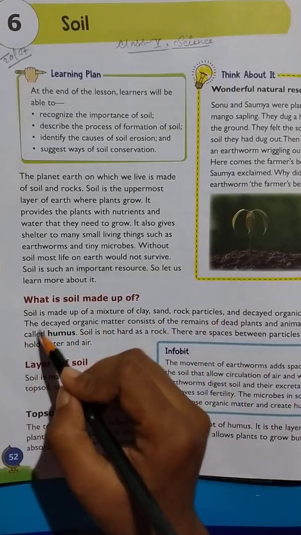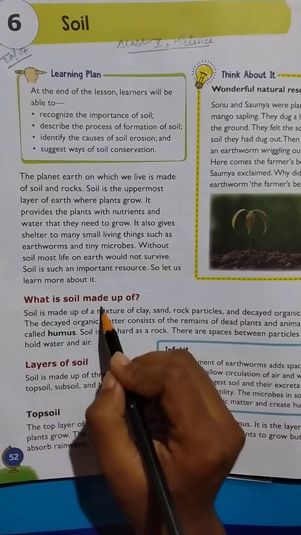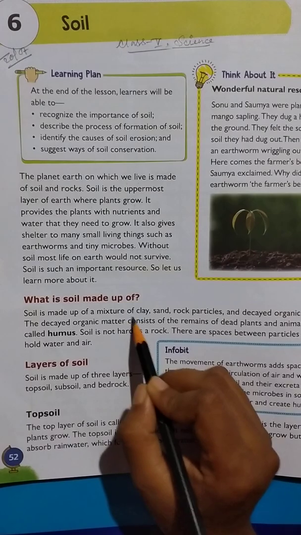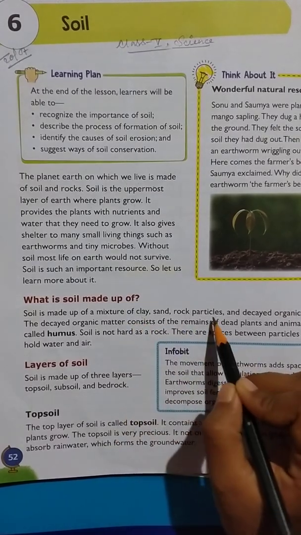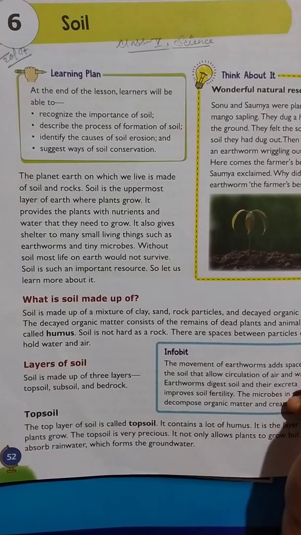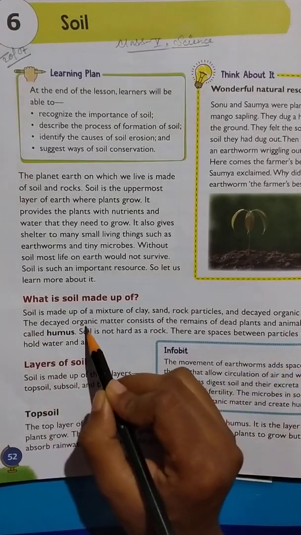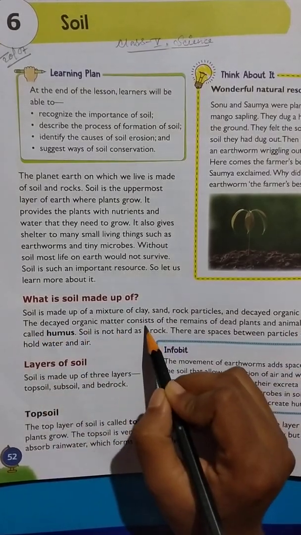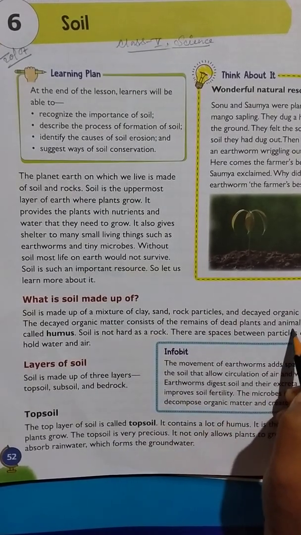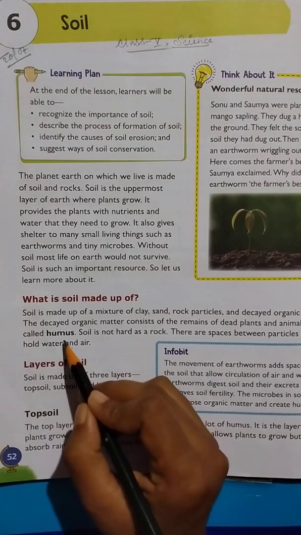What is soil made up of? Soil is made up of a mixture of clay, sand, rock particles and decayed organic matter. The decayed organic matter consists of the remains of dead plants and animals and is called humus.